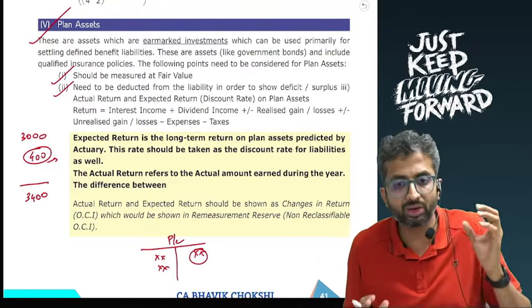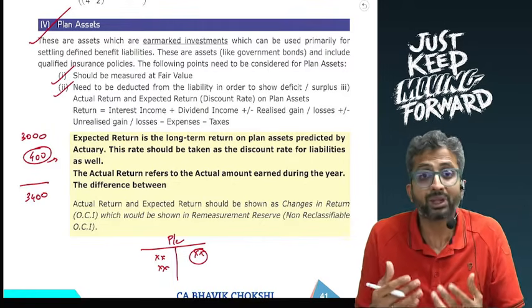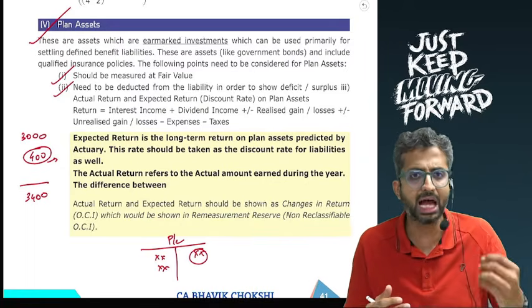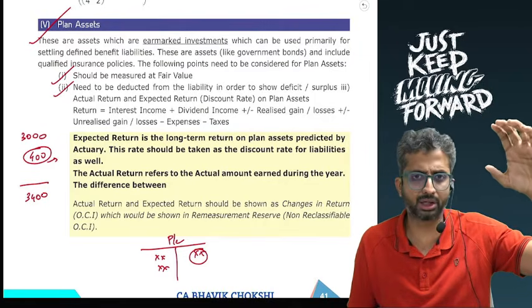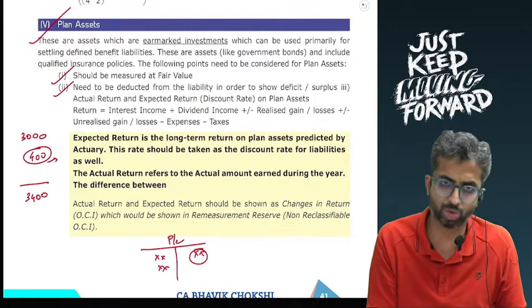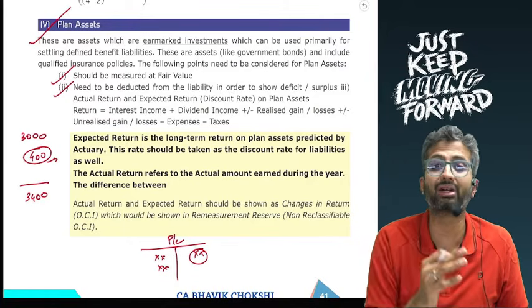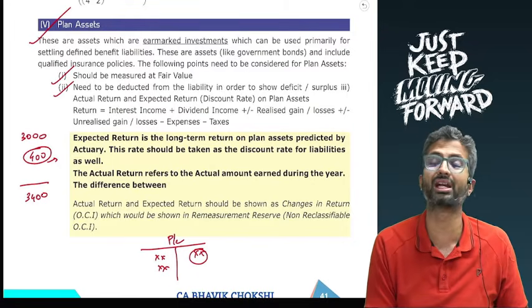So you reduce the plan assets from the liabilities to arrive at the net amount. In a similar way, can we say that the income on these plan assets will help us in reducing the expense, and as a result we will take the total expense minus the income that is earned from the plan assets, and only the net is to be taken? So rather than showing the income separately on the credit side, you will actually show it as a deduction from these expenses that were recorded on the liability, and only the net amount will be shown.